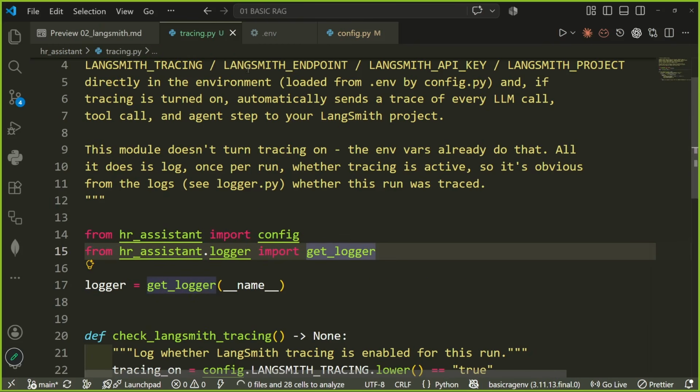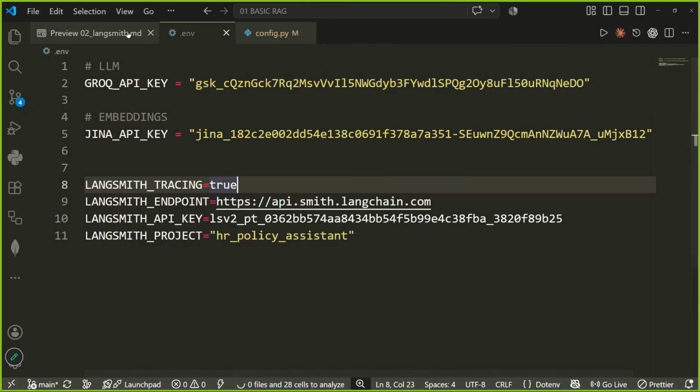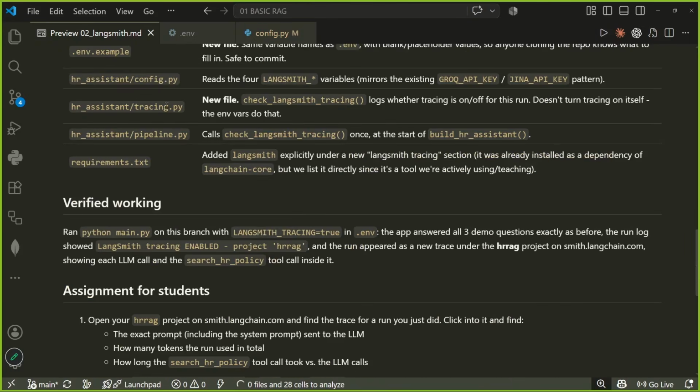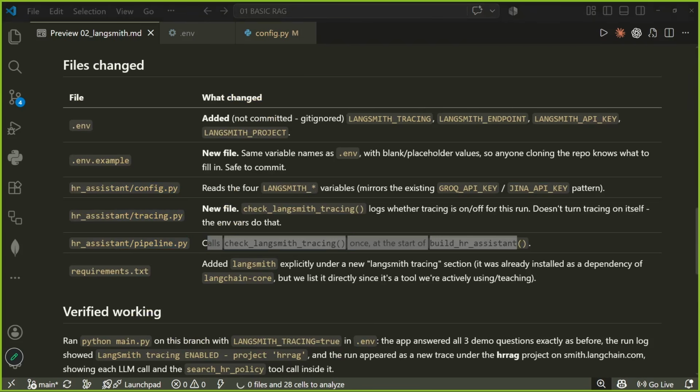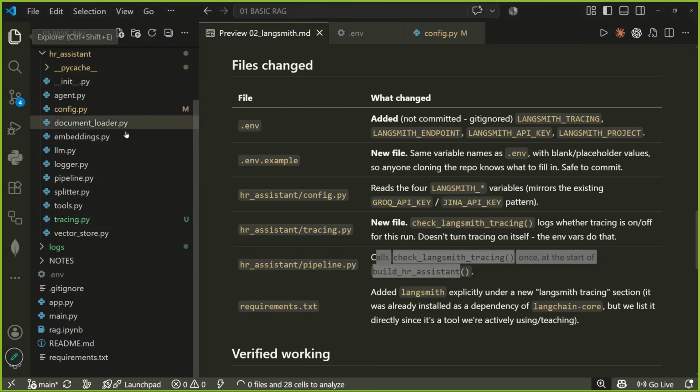We are just adding a check. So tracing is set up. Now I would go ahead and check which other file needs the changes. Config is done, tracing is done. Now only pipeline needs that check, LangSmith tracing or not. So I would go ahead and add some code in my pipeline.